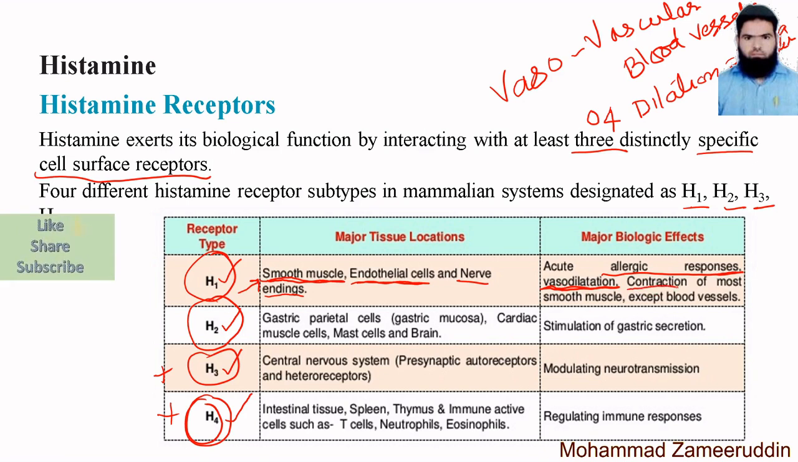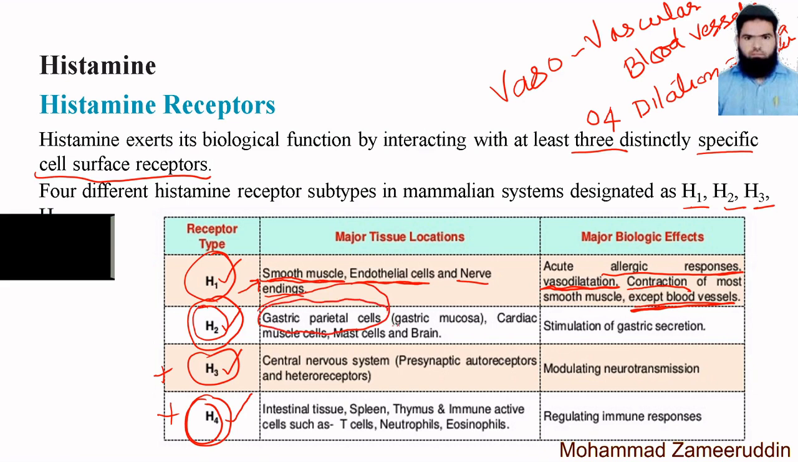Then contraction of most smooth muscles, meaning histamine release causes contraction of smooth muscle. See here, the opposite reaction is there. On the blood vessel it causes dilation, but on the smooth muscle it causes contraction. Except blood vessels, that means bronchial muscles and intestinal muscles, they contract. Now the second histamine receptor is the H2 receptor. It is primarily found on the gastric parietal cell or gastric mucosa, then cardiac muscle, mast cells and brain.